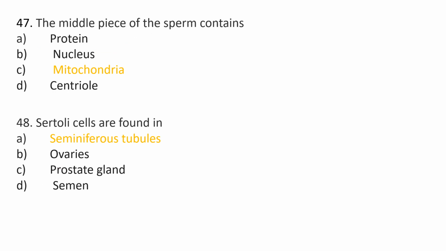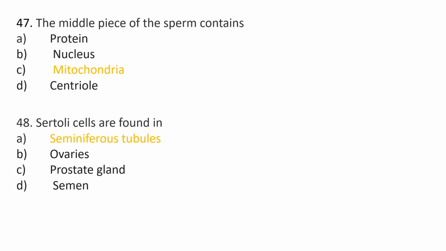The 47th question is, the middle piece of the sperm contains option A, protein, option B, nucleus, option C, mitochondria, and option D, centriole. The correct answer is option C, mitochondria.